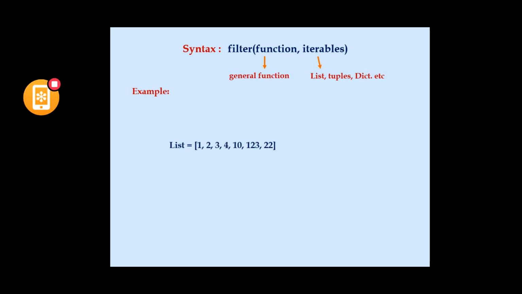We'll see another example, that is a normal general function usage with the filter. Here the function that we are using is a general function, and the iterable can be a list, tuple or dictionary, whatever we need. I am taking the same example, but as a general function to print list data. The output will be like this. Now I'm filtering the even list.